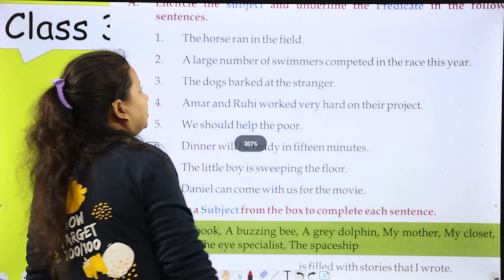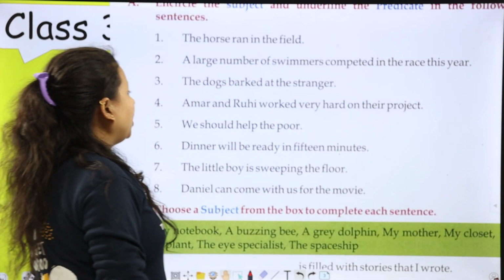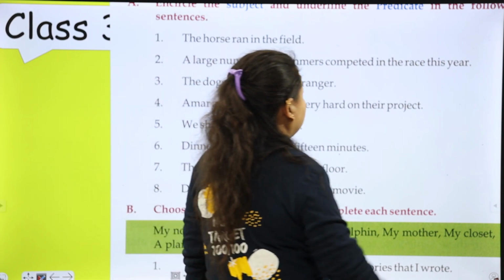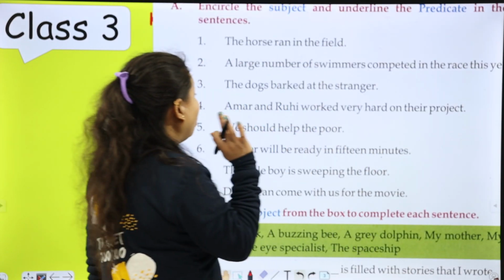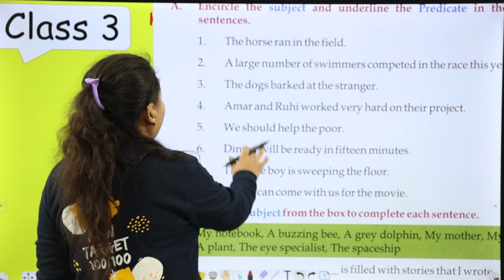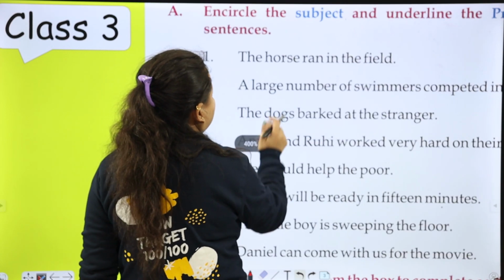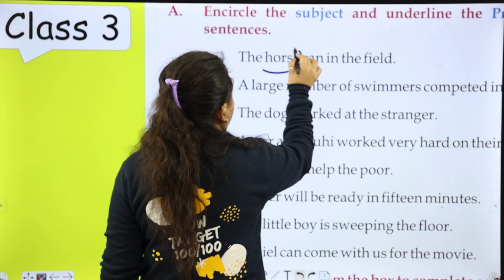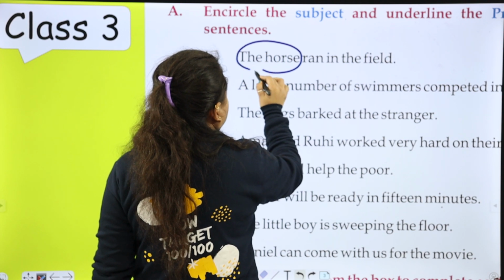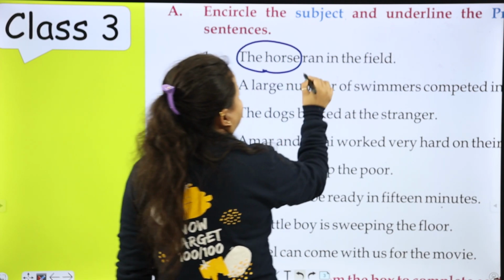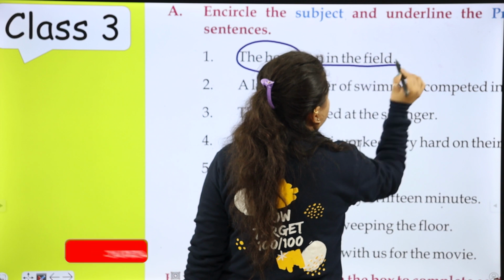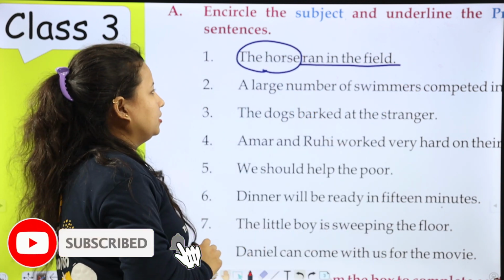First sentence is the horse ran in the field. So we are talking about horse. The horse ran in the field. So now encircle the subject and underline the predicate like this.